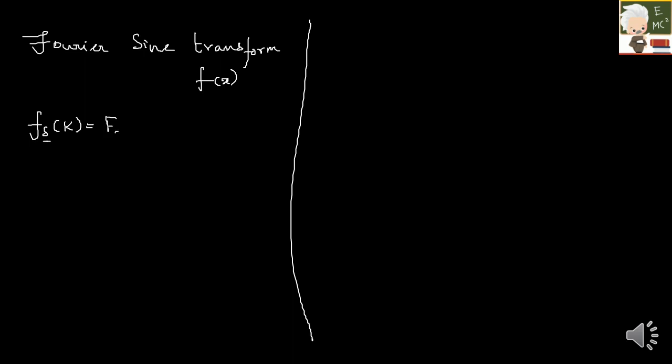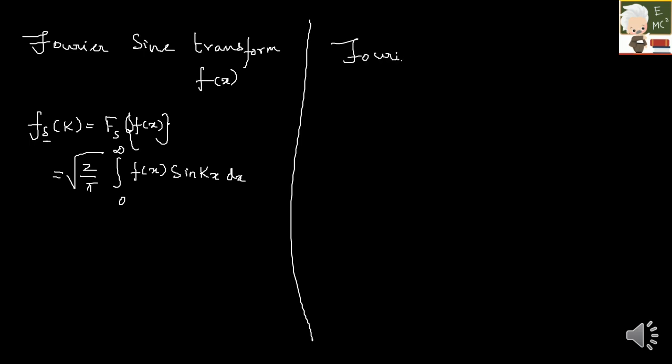It is nothing but the Fourier sine transform of f of x, which is given by under root 2 by pi integral 0 to infinity. The limits are changing, be careful with this. Into f of x sine kx into dx. This is the Fourier sine transform.